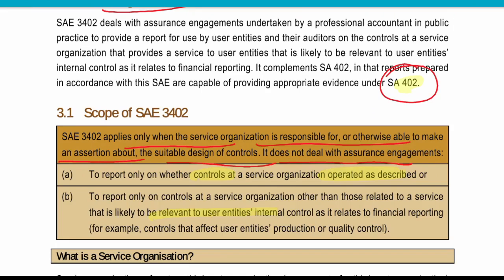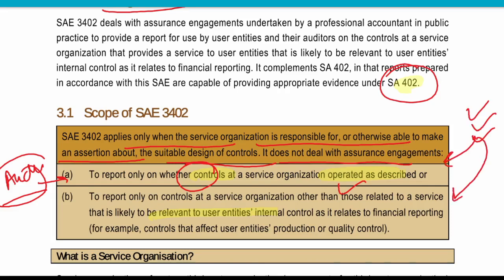Now what we are doing here is the auditor is giving a report on whether the controls are operating as described. Whatever controls we have mentioned, that we are following in our service organization, whether these controls are operating as described, and we report only on those controls at the service organization, other than those related to the relevant user entity internal control.